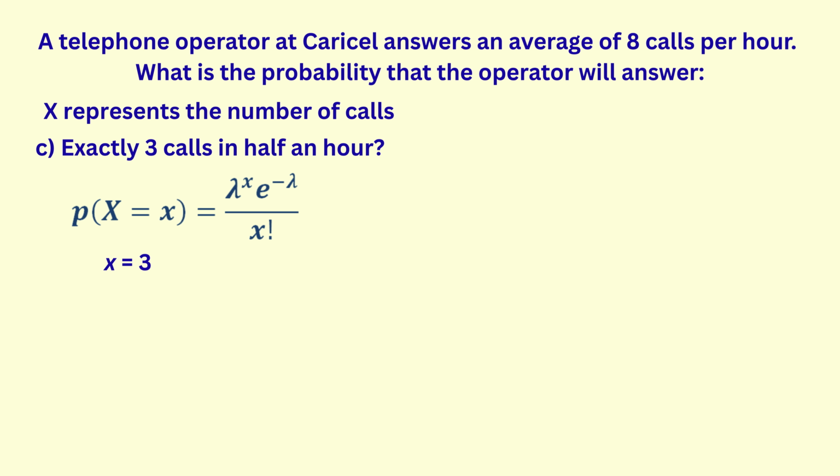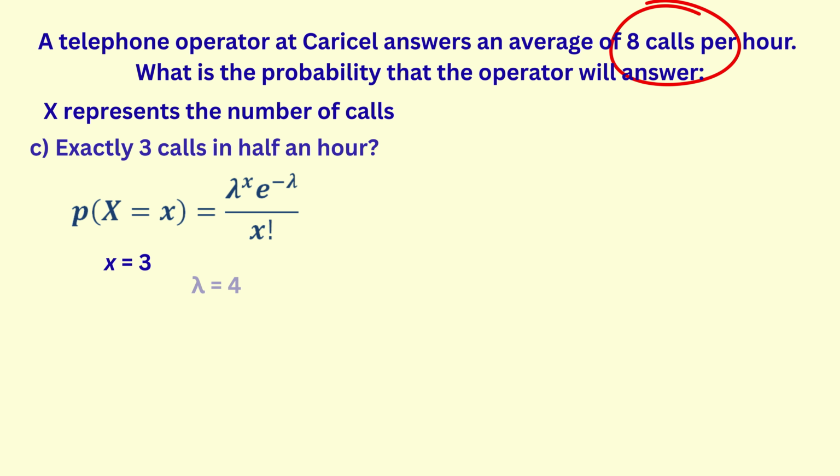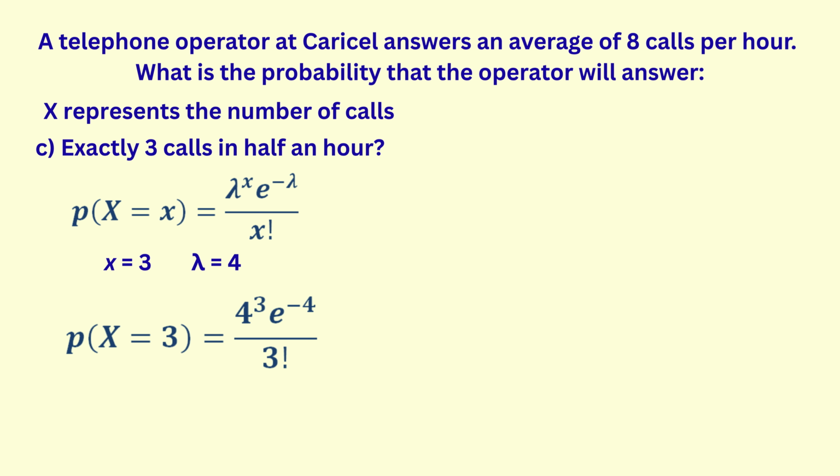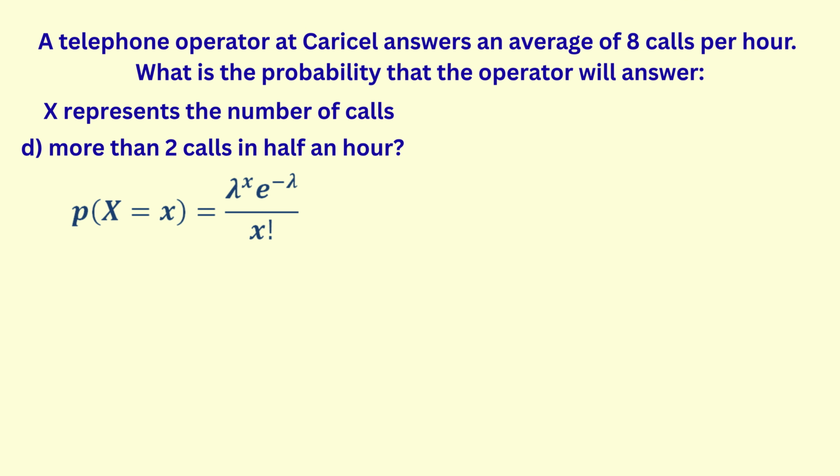In Part C, the number of calls is 3, so we are finding the probability that x equals 3. However, the time period is now half an hour. The average number of calls per hour is 8, so that means the average number of calls in half an hour would be half as much. That's 4. Hence, we substitute 4 for the average known as lambda. Put these in the formula and use our calculator to get our answer to be 0.1954.